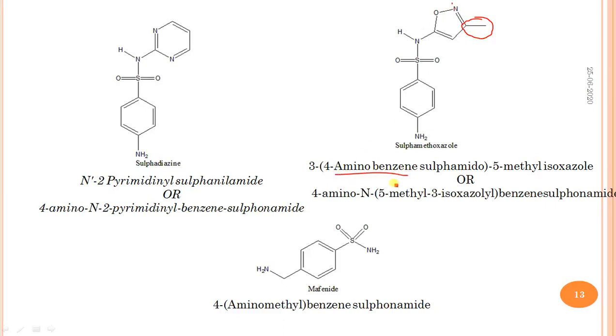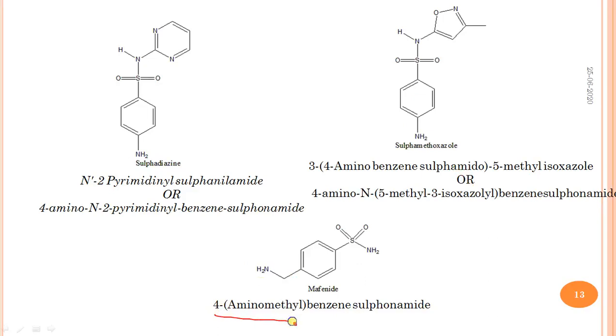Then 4-amino benzene sulfonamido, and this is 3-isoxazolyl benzene sulfonamide. This is the IUPAC name of sulfamethoxazole.